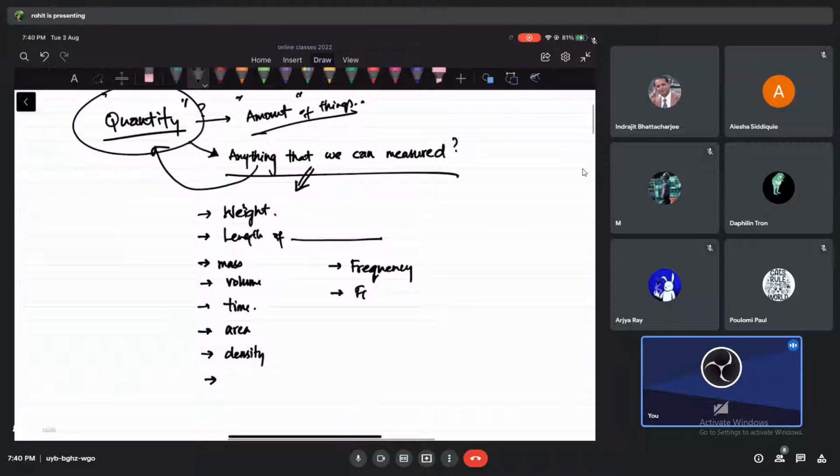Force. Yes, force. We can measure how much push we are applying to something or how much pull we are applying onto something, no? Yes, we can do that. We can measure force.